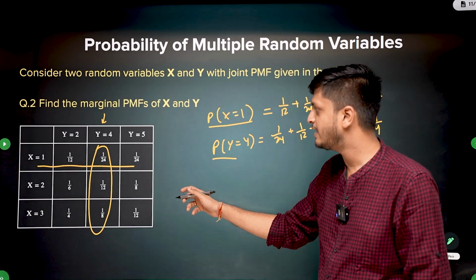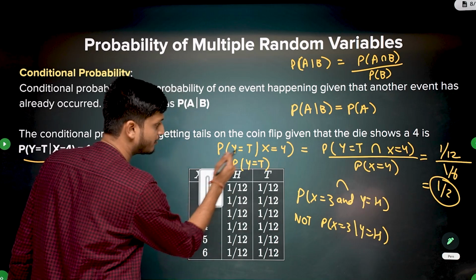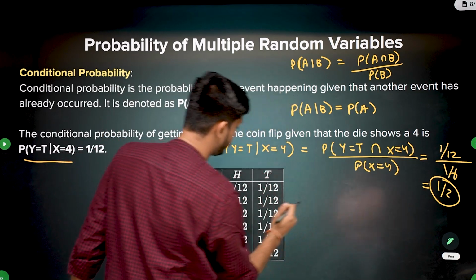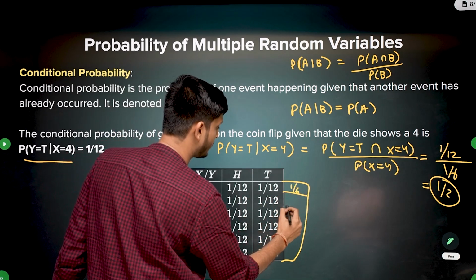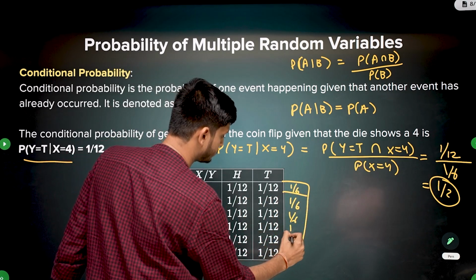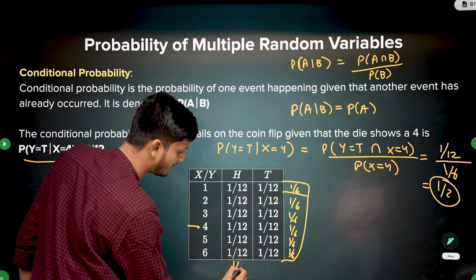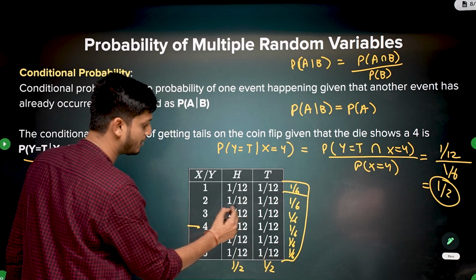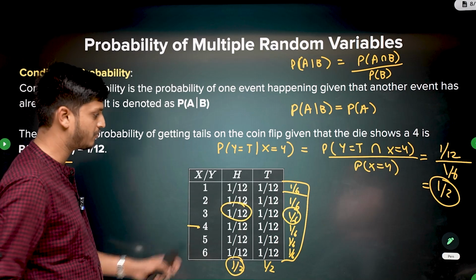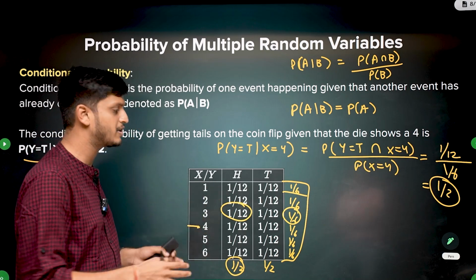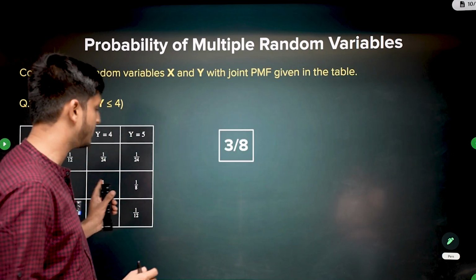Cool. And similarly, in this example, they were independent. The entire events were independent. Why? So here also, if we do marginal probability for x equal to 1, this will be 1 by 6. All of them will be 1 by 6. Or here the marginal probability of heads and tails will be 1 by 2 and 1 by 2. And all the values are product of these two values. You can check, right? Very simple. So here all events, all possible combinations are independent of each other. That's why the random variables are independent of each other. But in this case, they are not.